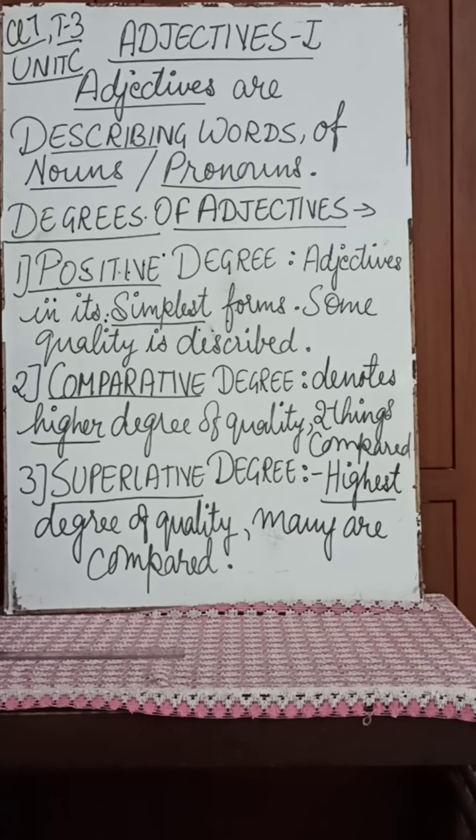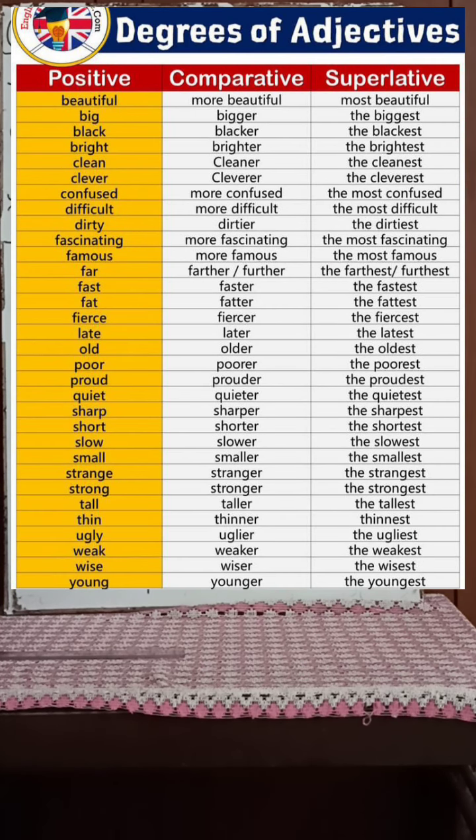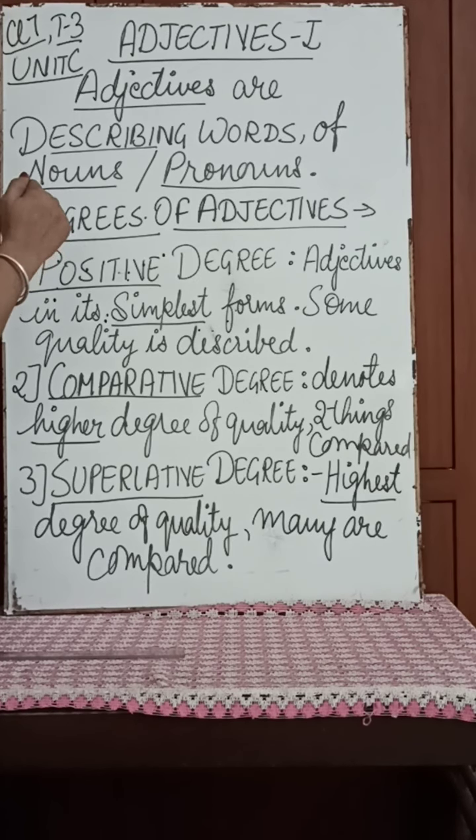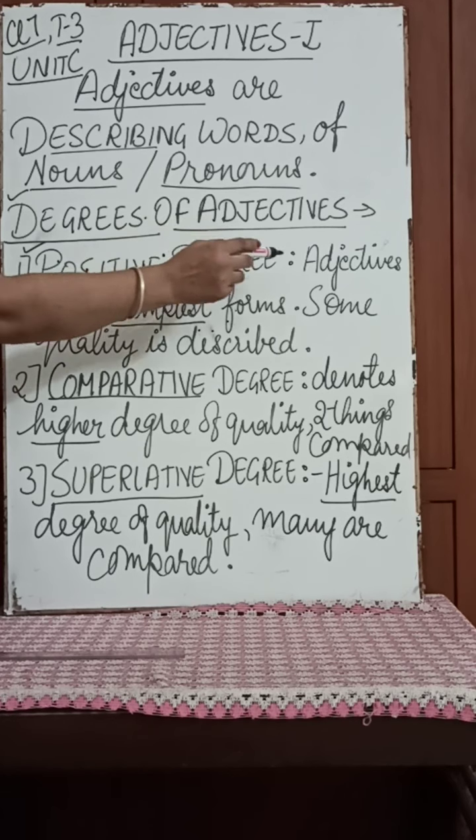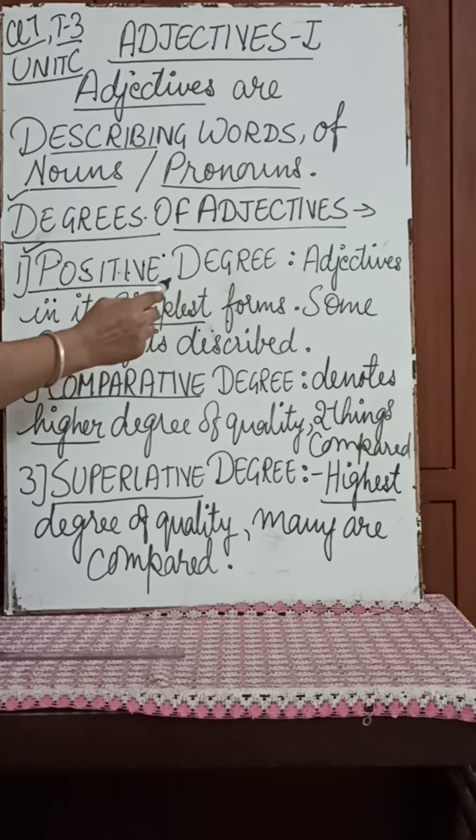Now, in your chapter, you have got adjectives, the degrees of adjectives. So let us understand what are degrees of adjectives. Now, by the word degrees, we understand comparison, right? So let us just see what are the different degrees of adjectives. Now, first one is positive degree. Positive degree of adjectives. So, adjectives in its simplest form.